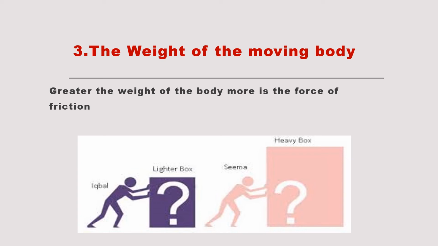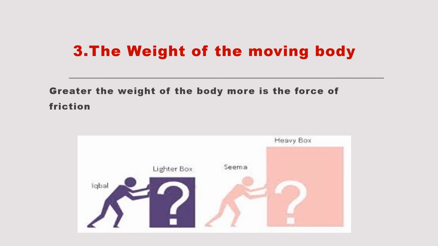Seema will find it difficult. So that means movement is difficult, which means more friction is there. Here we can say that the more the weight of the box, the more the friction. So what is the third factor on which friction depends? The weight of the moving body. Greater the weight of the body, more is the force of friction.